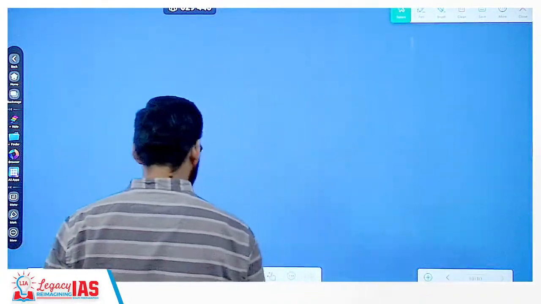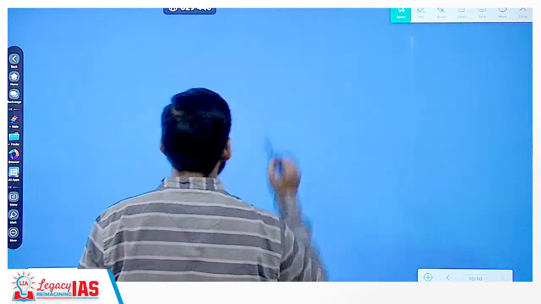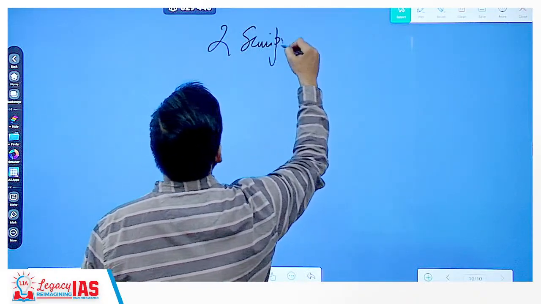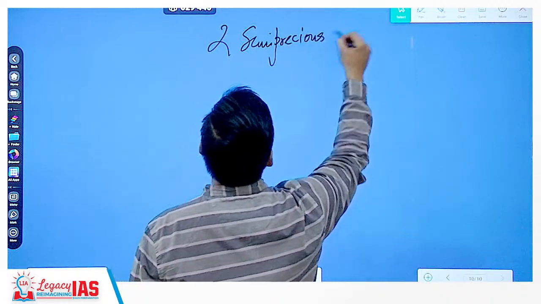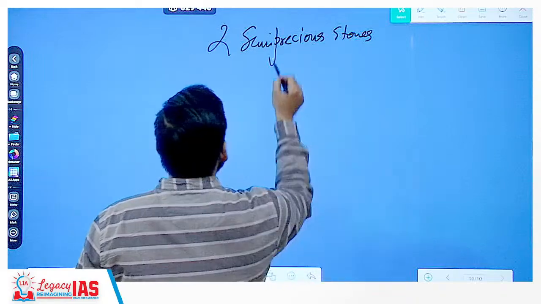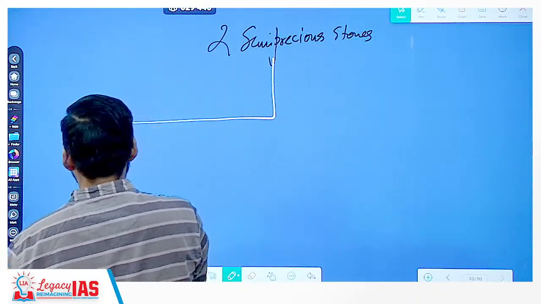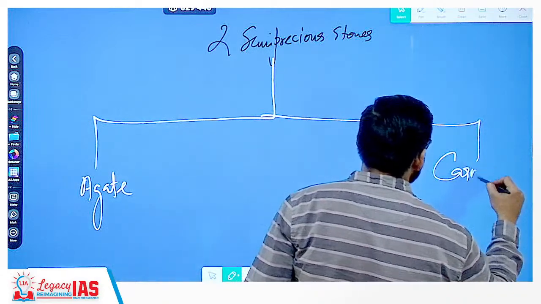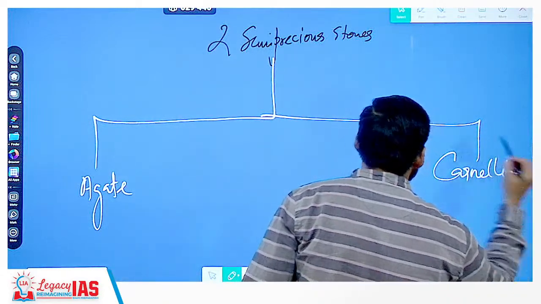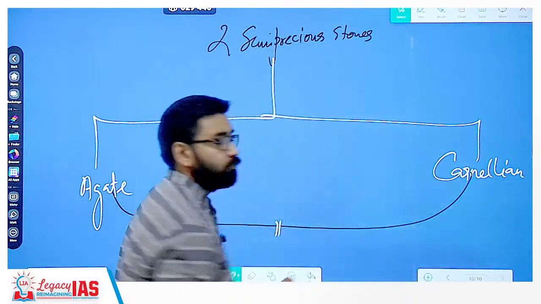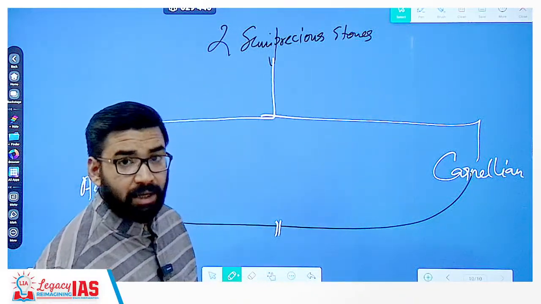दो semi-precious stones याद रखिएगा इंडिया में भी थे. Now, for example, two semi-precious stones were there, agate and carnelian. Now these two semi-precious stones were found in the Gujarat area.